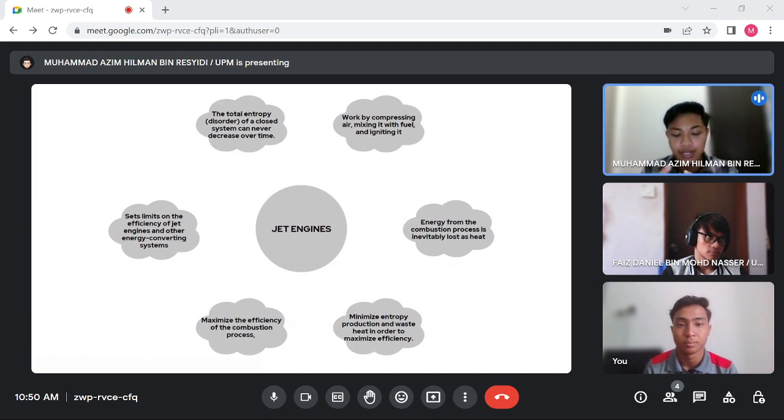So in summary, the second law of thermodynamics sets limits on the efficiency of jet engines and other energy converting systems, and drives engineers to design more efficient systems by minimizing entropy production and waste heat.